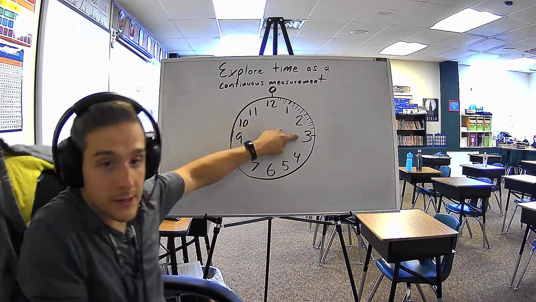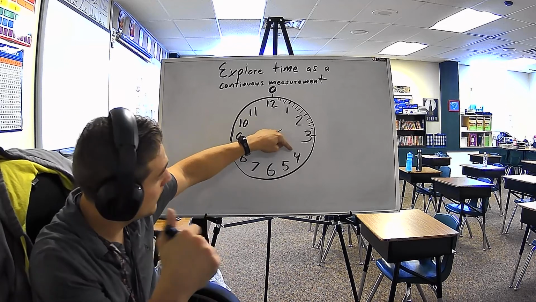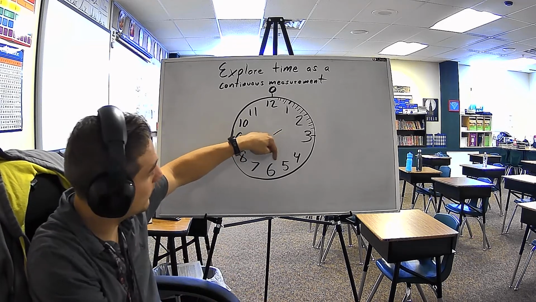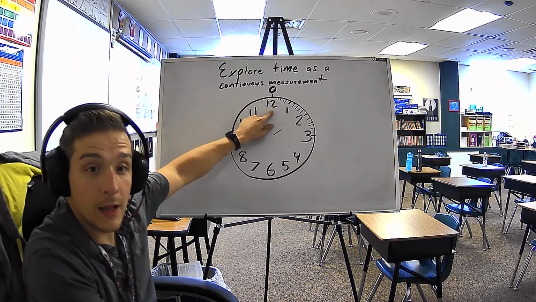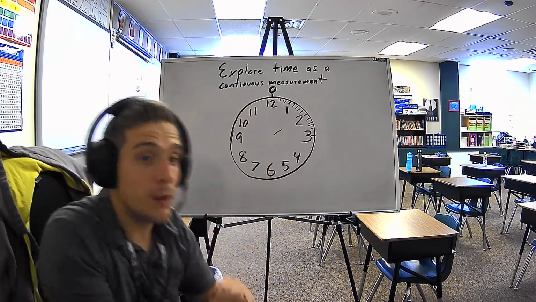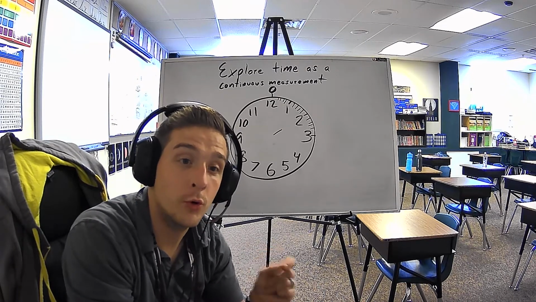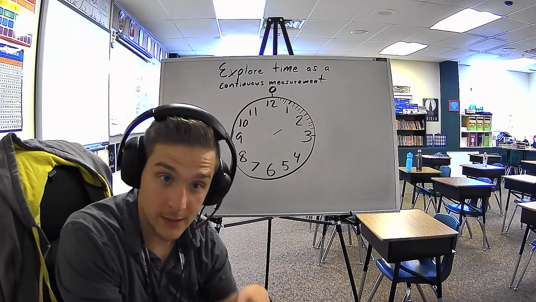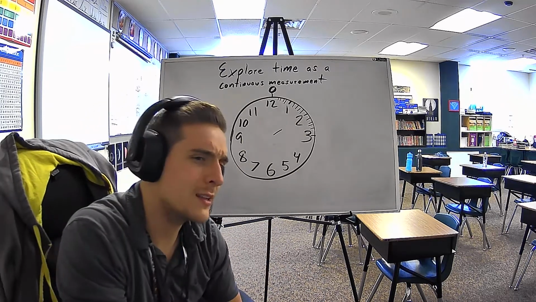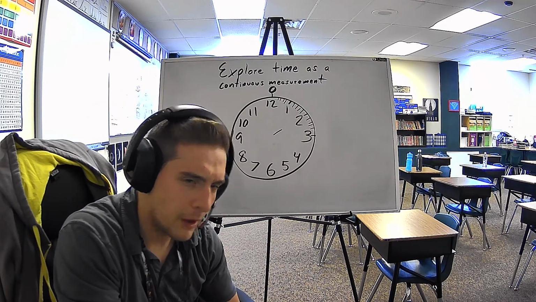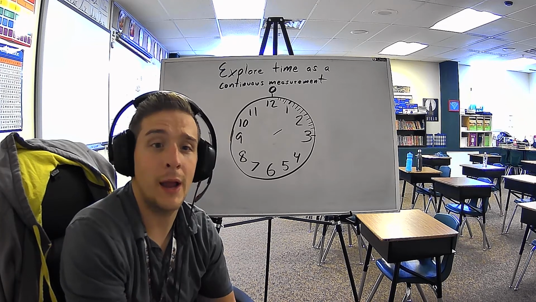Now this continues all the way around. This is 15 minutes. And then you can just skip count by 5s. 20 minutes, 25, 30, 35, 40, 45 minutes, 50, 55, 60. So the mark is 12. It's saying that there's 12 groups of 5. And 12 times 5 is 60. Which is interesting, because did I just say that the 12 represents 0? I just said that, right? I've said it multiple times.